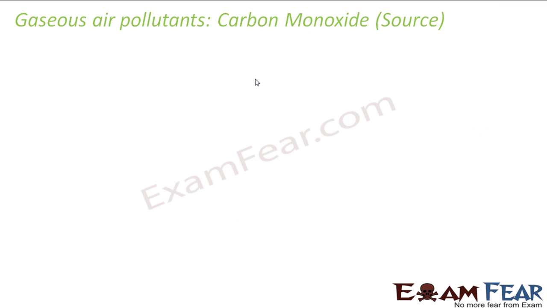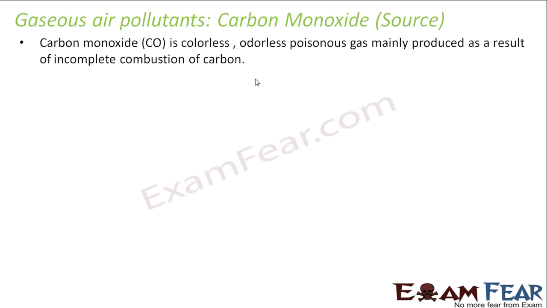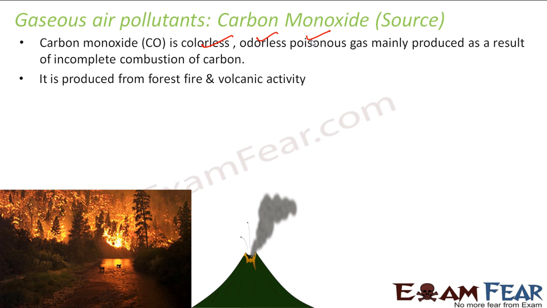Now we'll talk about carbon monoxide. Carbon monoxide is a colorless, odorless, and poisonous gas. It is also because of incomplete combustion of carbon. So carbon in the presence of a very small amount of oxygen, not sufficient, you get carbon monoxide.